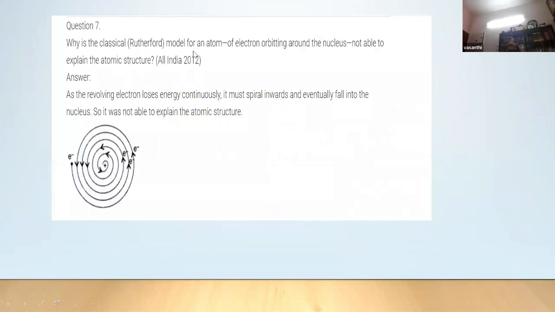Why is the classical model of atom not able to explain this? This is again another good question. Why is the classical model of an atom, with an electron orbiting around the nucleus, not able to explain it? Classical model means the Rutherford model. Sometimes they won't even give Rutherford. The classical Rutherford model is based on classical physics.